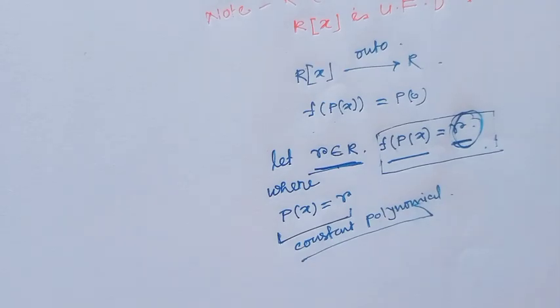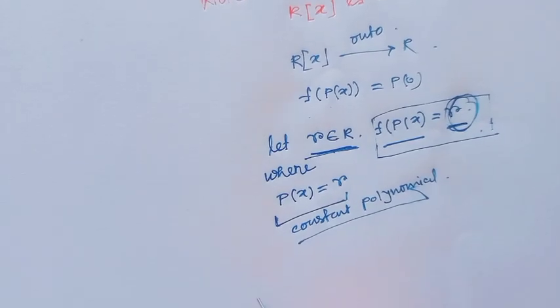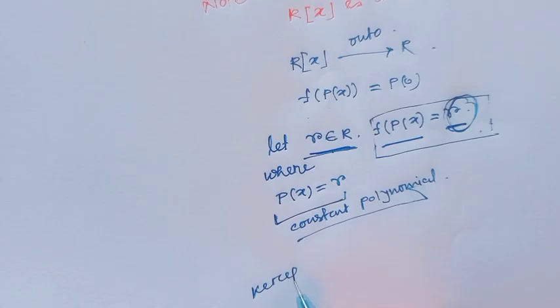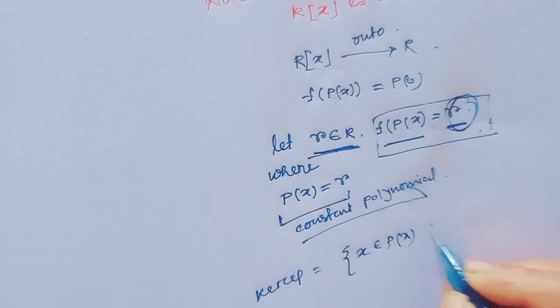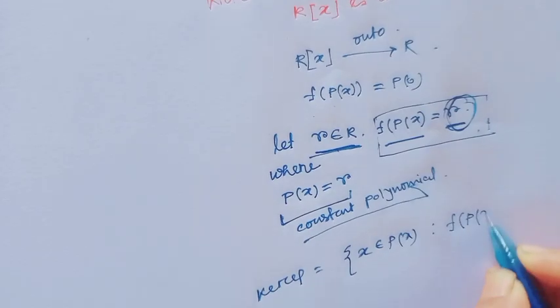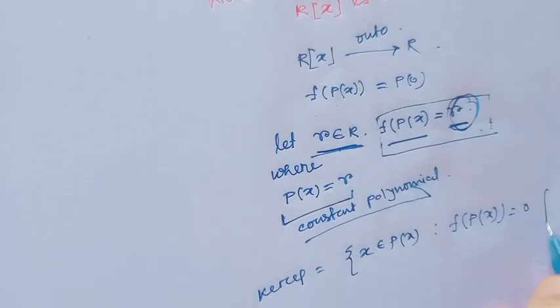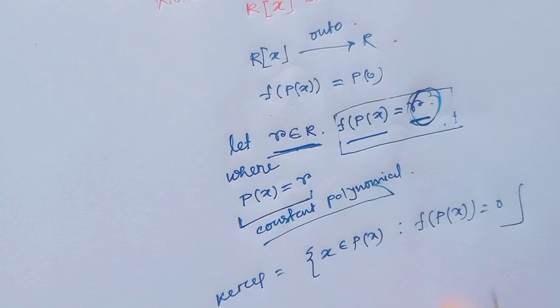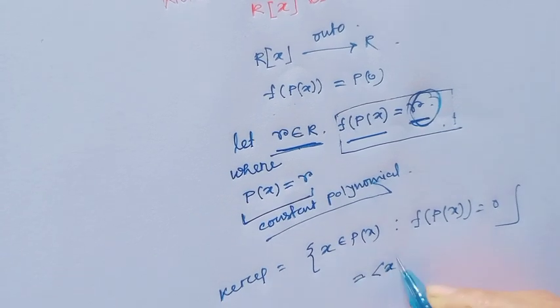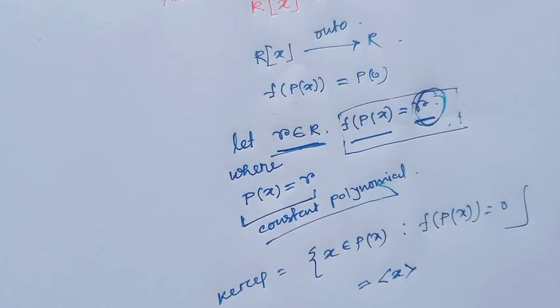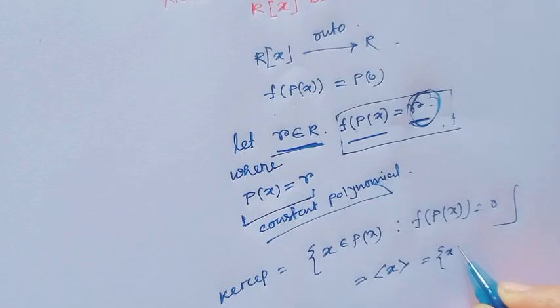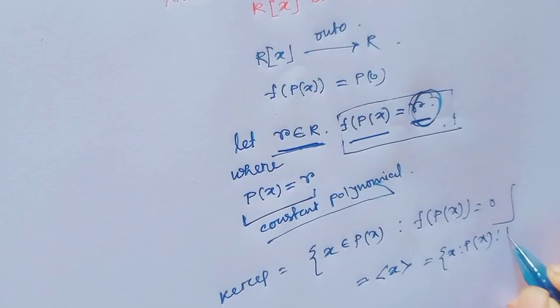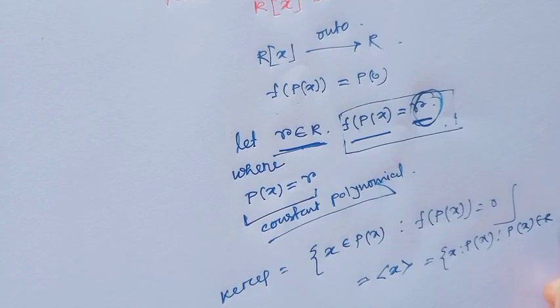The kernel consists of p(x) in R[x] such that f of p(x) equals the zero polynomial, and this is true only for polynomials whose constant term is 0. This means the ideal generated by x, which equals x times p(x) such that p(x) belongs to R[x].